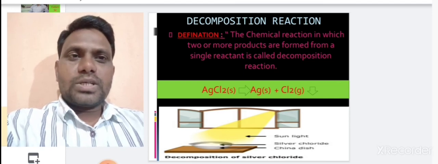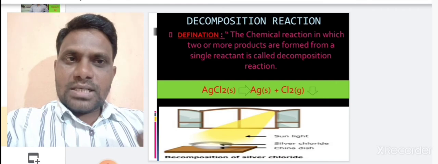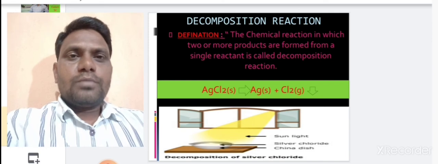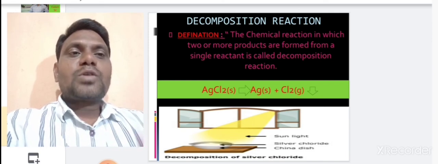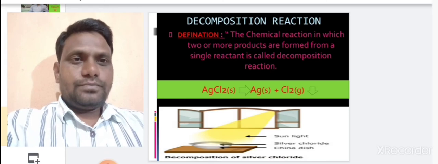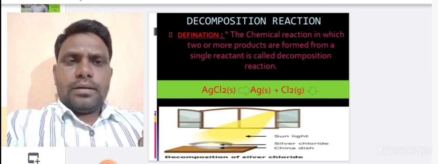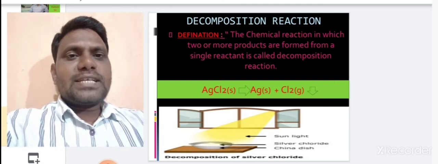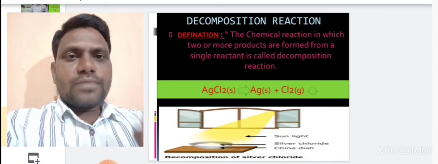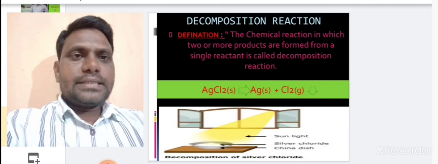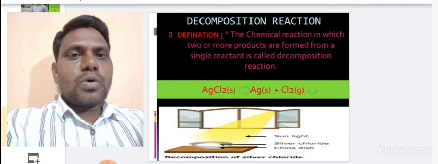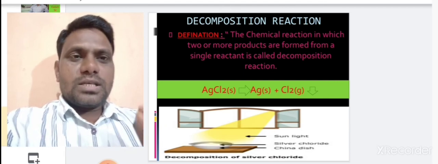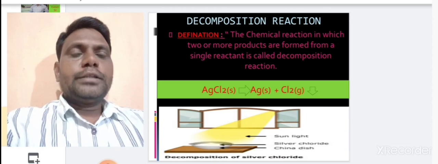What is meant by decomposition reaction? The chemical reaction in which two or more products are formed from a single reactant is called decomposition reaction. AgCl2 gets decomposed due to the presence of sunlight, and that's why this decomposition reaction is also called photo decomposition reaction, because silver chloride gets decomposed due to light.